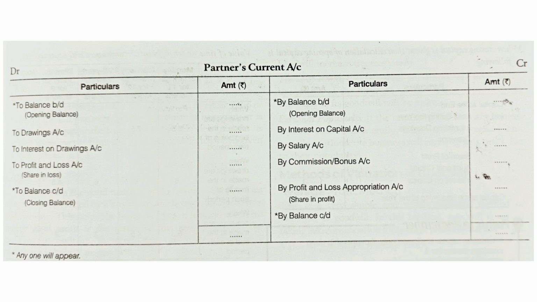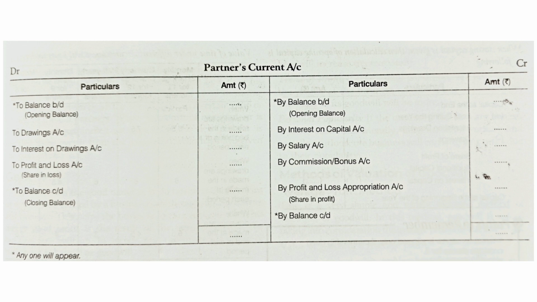As we know, partner's current account is made on behalf of partners, so anything that is an expense for the partner will be debited, and anything that is a receipt for the partner will be credited. Like interest on capital, salary, or commission, or share of profit from profit and loss appropriation account will be credited.